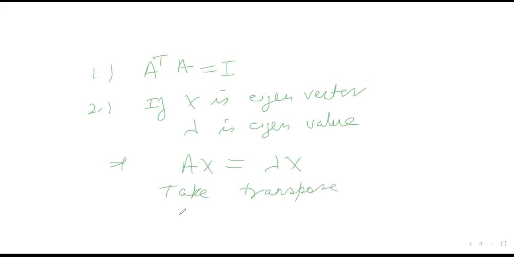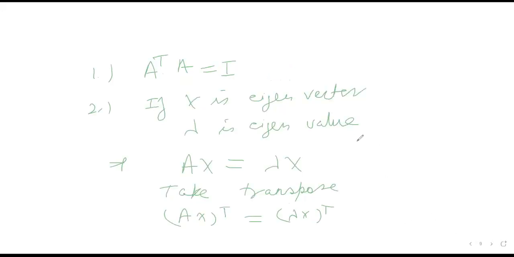So AX transpose is equal to lambda X transpose, right? So this will be X transpose into A transpose. Lambda will be unaffected by the transpose because it's a scalar, it is not a matrix, right? But this will be changed. Now this is the 2 and this is the 1.